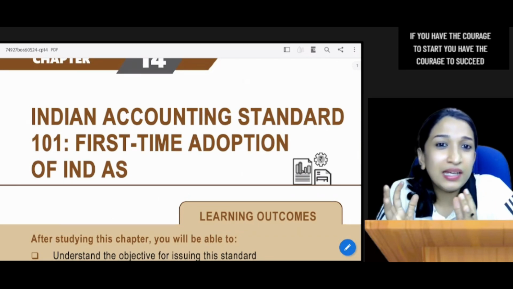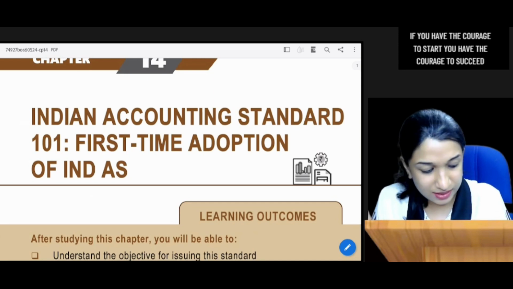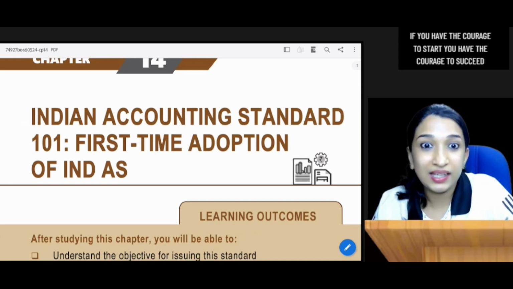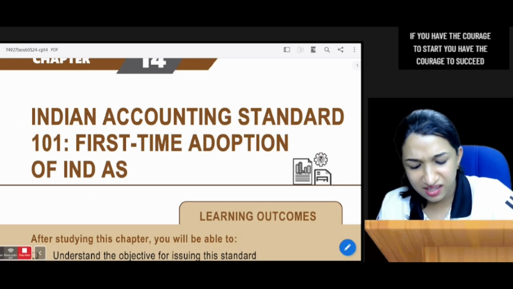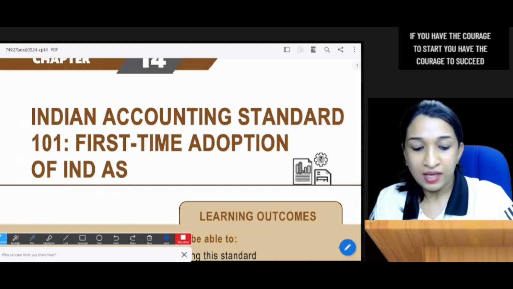See, we have already discussed in class many number of times that nowadays we have this multiple standard scenario in India. What do you mean by multiple standard scenario?